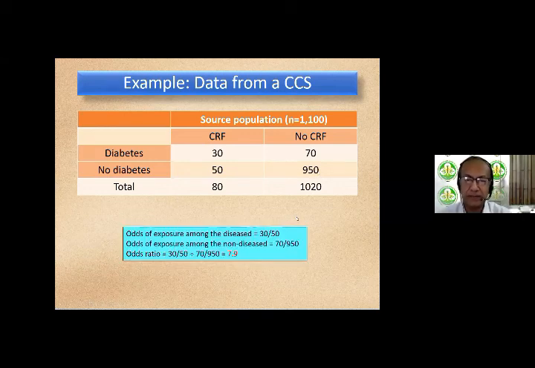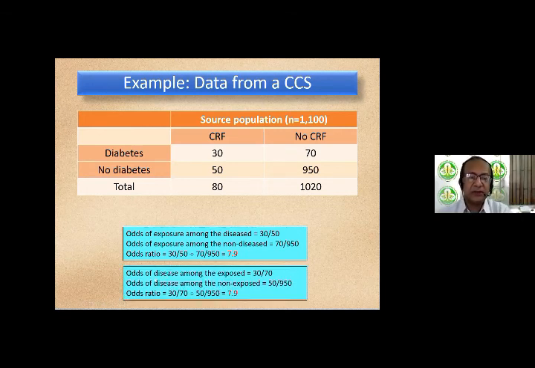Now let's calculate. The odds of being exposed amongst the diseased, that means amongst the CRF patients, odds of being exposed is 30 divided by the rest, that is 50. So 30 by 50. The odds of exposure amongst the non-diseased, that means no CRF, is 70 by 950. When you calculate the odds ratio, it works out to be 7.9. So just remember this figure, 7.9 is the odds ratio.